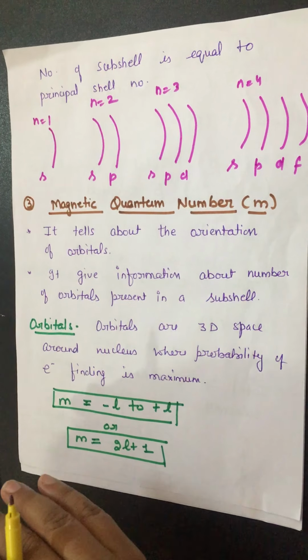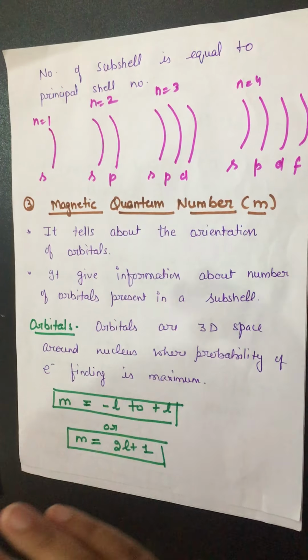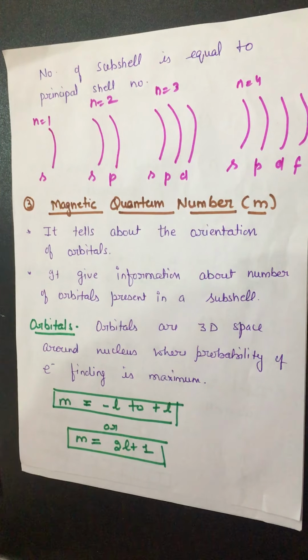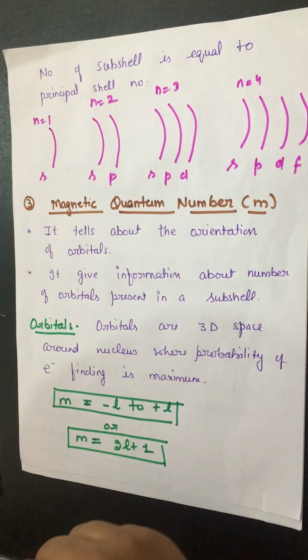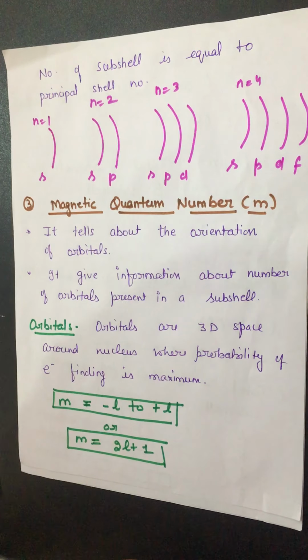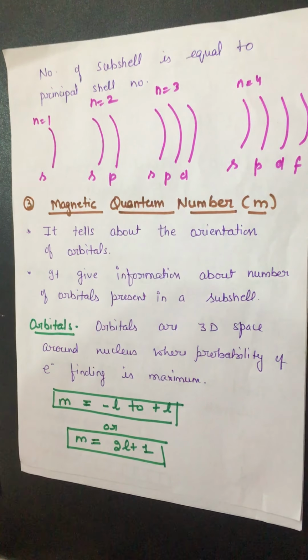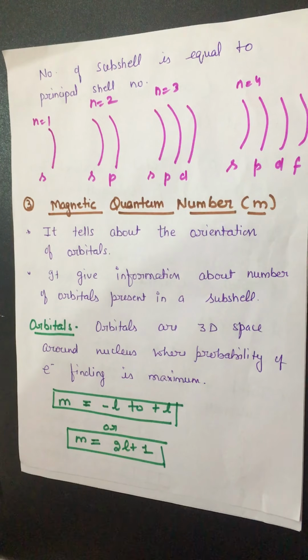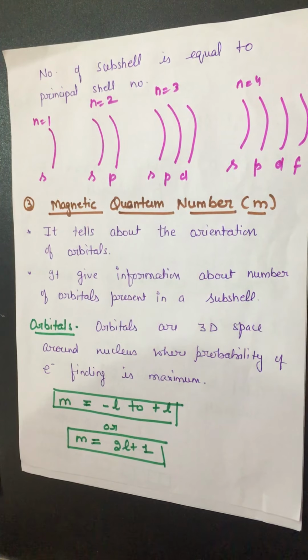So what you know about it is that the atom is a 3D structure, not a 2D structure. In an atom, if I want to know the address of an electron, we must know about the quantum numbers, and there are 4 quantum numbers: principal, azimuthal, magnetic and spin. Out of these, we came to know the first 2 again. The principal quantum number tells about the shell, and also about the energy and the radius of the electron.